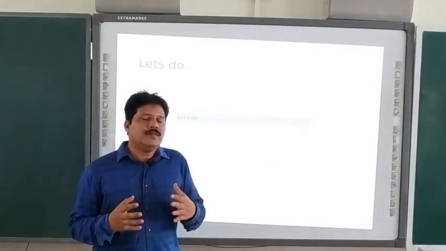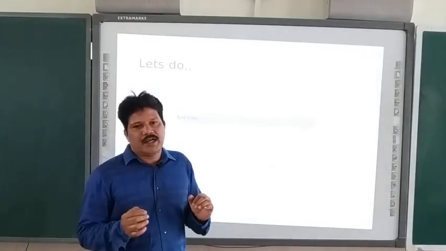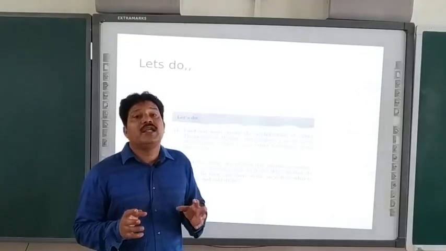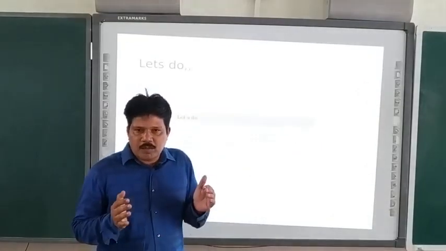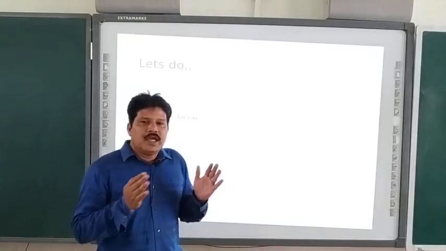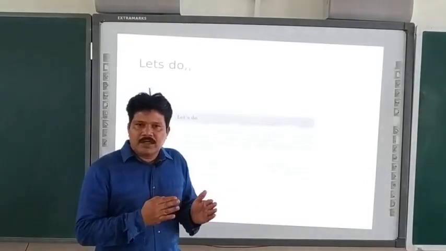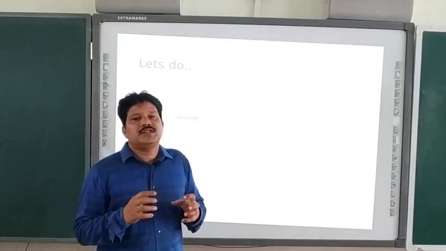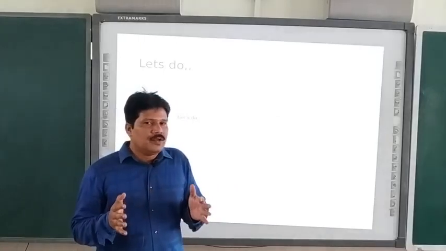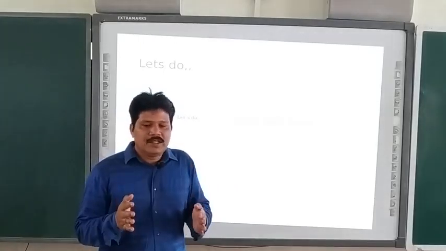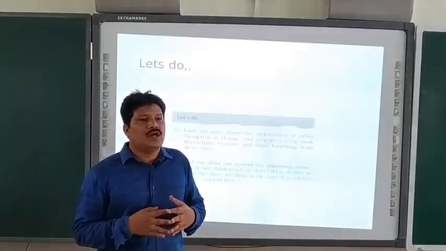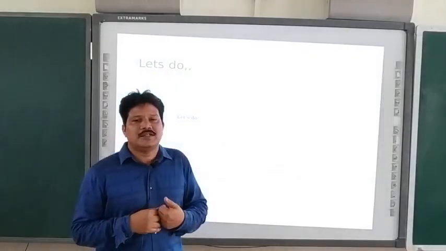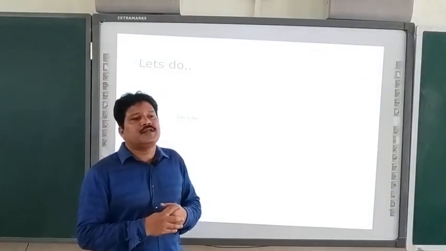Roughly we study from AD 700 till AD 1750, so it is almost 1000 years. In this book we study the developments that took place during these 1000 years.